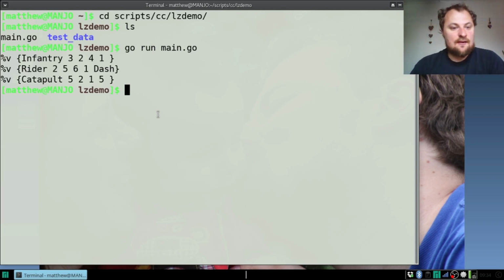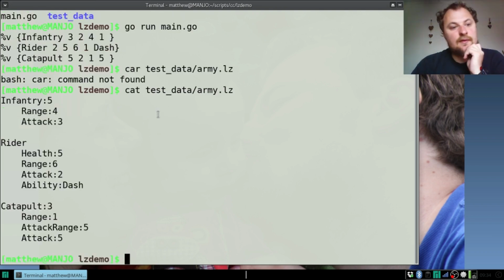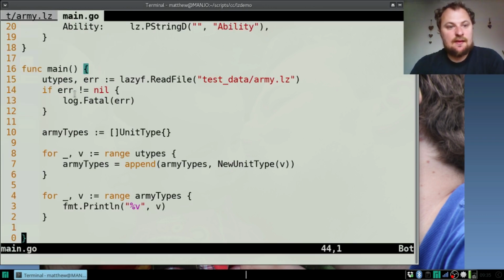Let's try and quickly compare that with, there we go. So the infantry has, there's no 5 on that infantry. Oh, it's not EX1, is it?